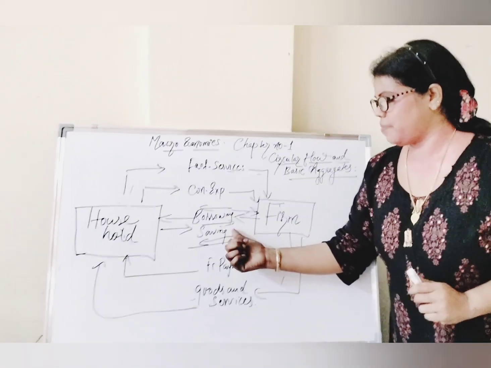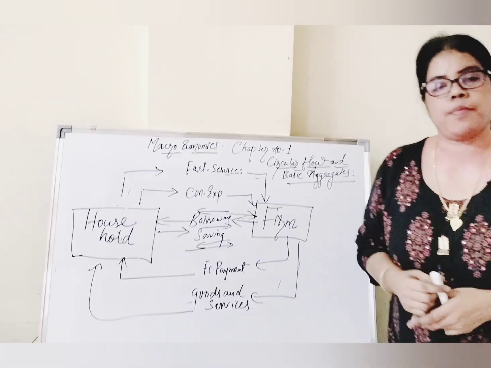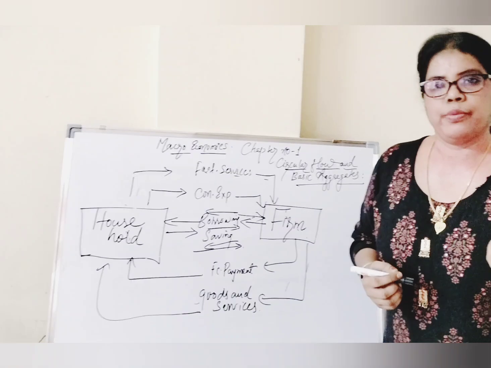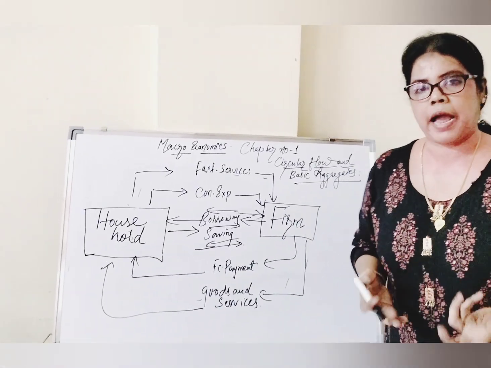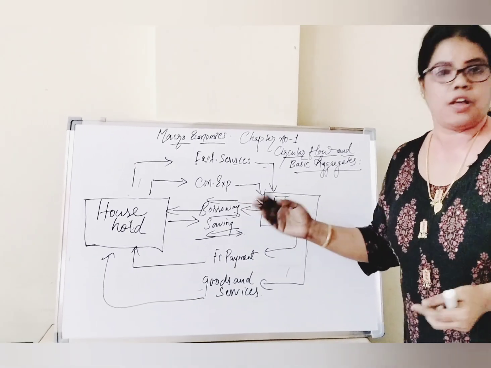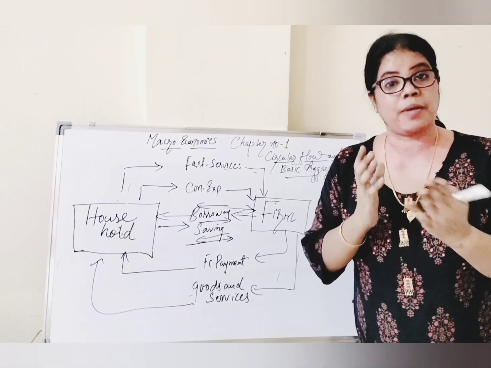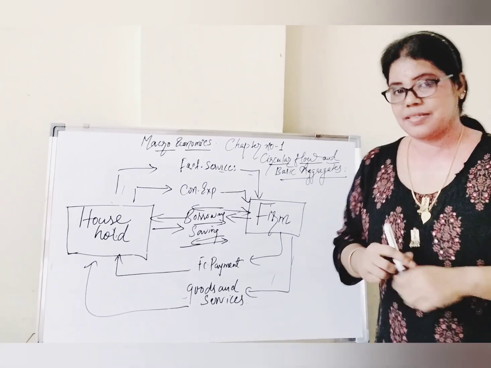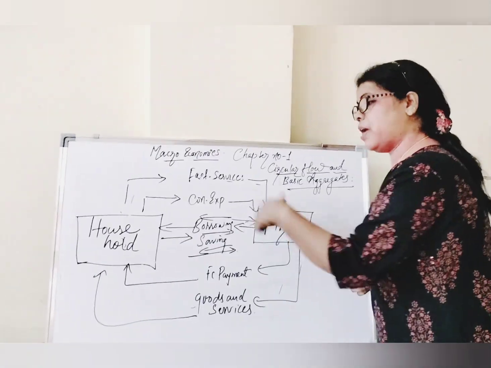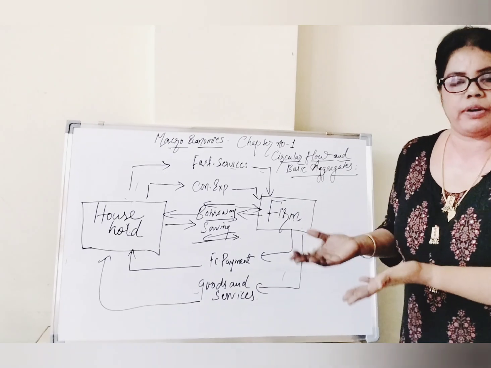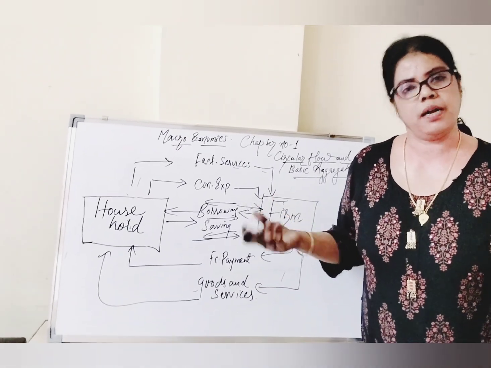Here there is a question: ma'am, what is this borrowing and saving? Yes, of course, if we want to do any economic activities, we can borrow money as a loan from the bank or somewhere else. And for savings, not all the received income has to be spent on buying goods and services. Some amount we also use to save. That is the reason borrowing and saving are also specified here. That can be done by the firm as well as the household. Both factors can do these things.